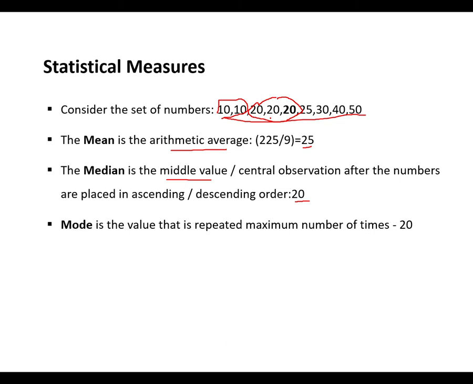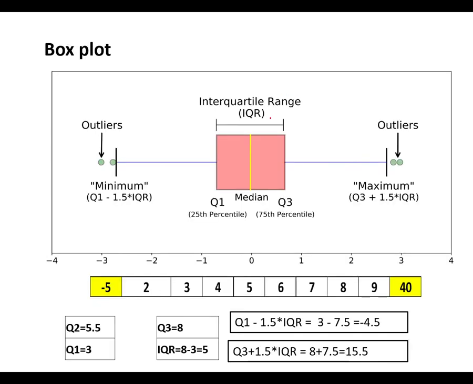Now, median is useful as far as the box plot is concerned. Let us try to understand the diagram again and then we check the example. Median is the middle value. Q1 is the middle value from the starting to the middle value.